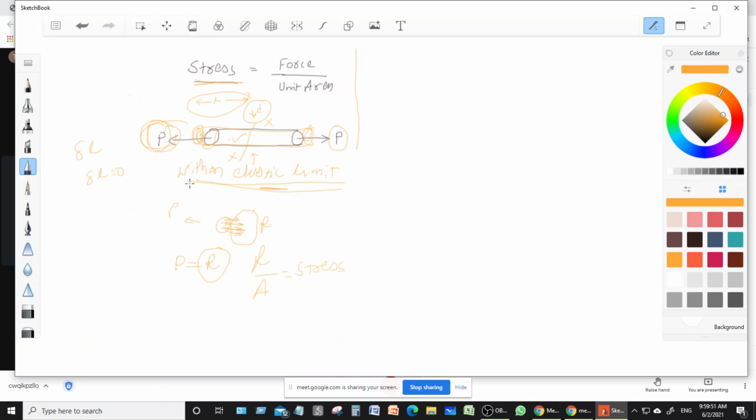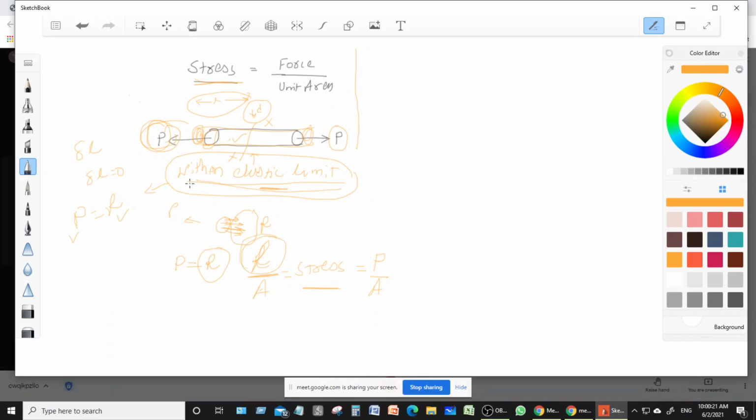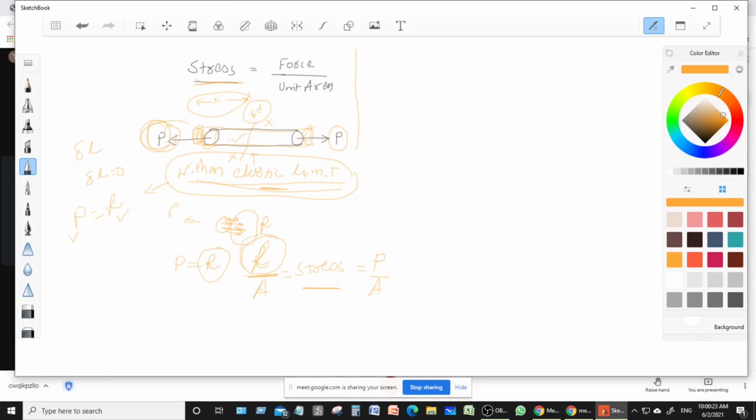So the actual definition of stress is resistance per unit area, but we apply the load within the elastic limit. Elastic limit means whatever the force you apply, the same will be the reaction. So actually R is equal to P, and that is why we write stress equals P upon A. It means applied force per unit area, but actually it is the resistance of the body per unit area that is called the stress. Is it clear? Stress is clear.